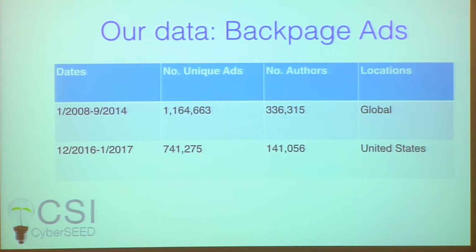In this table, you'll see there's a column called authors. These authors are based on hard identifiers. The ads include email addresses and phone numbers. If we group the ads based on the email addresses or phone numbers, we find that 1 million ads were written by over 300,000 authors. So we use this data set to evaluate some of our techniques.